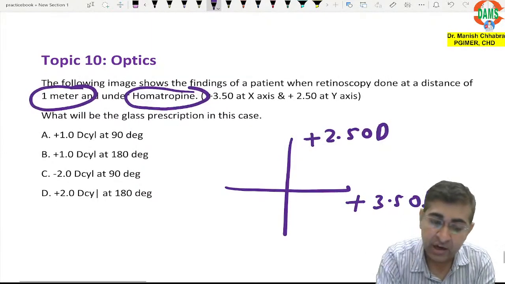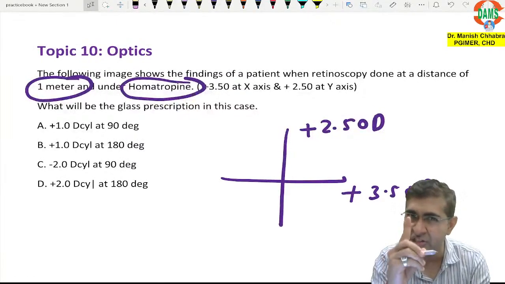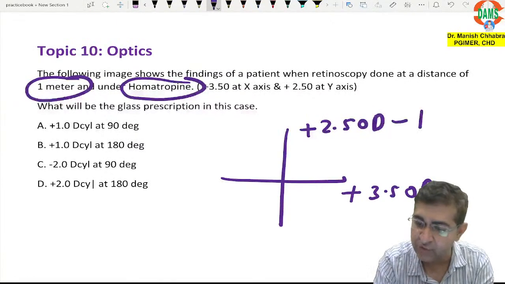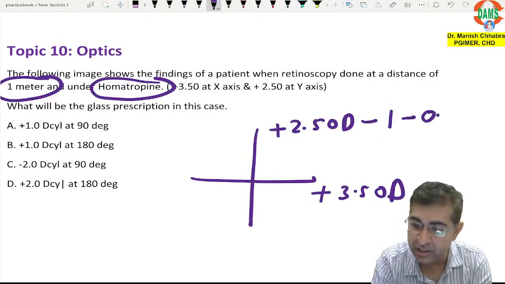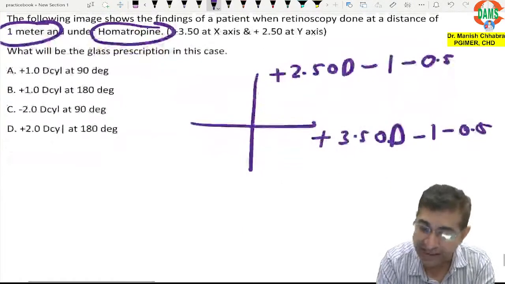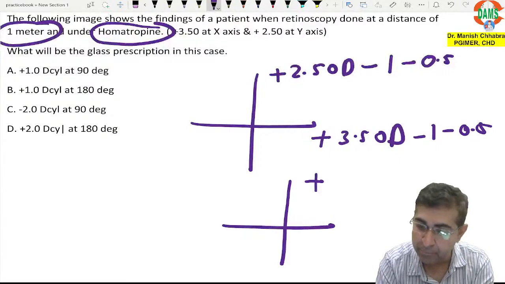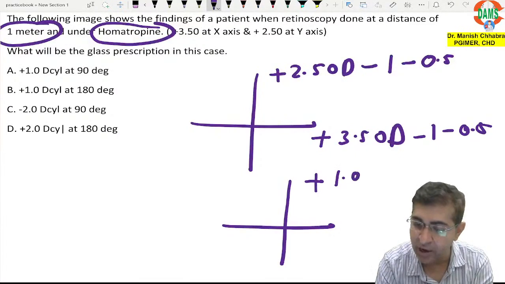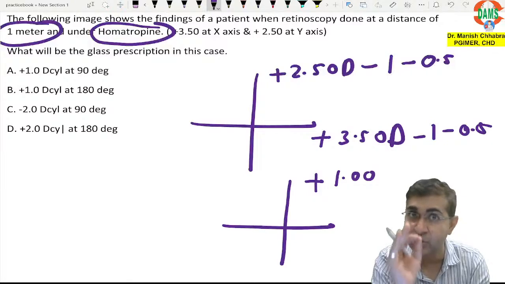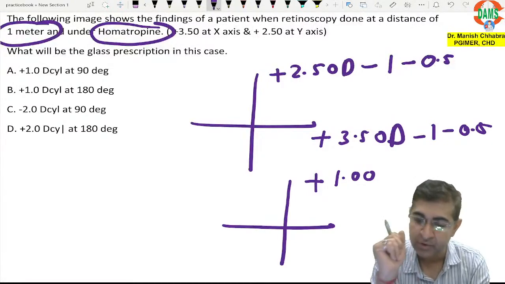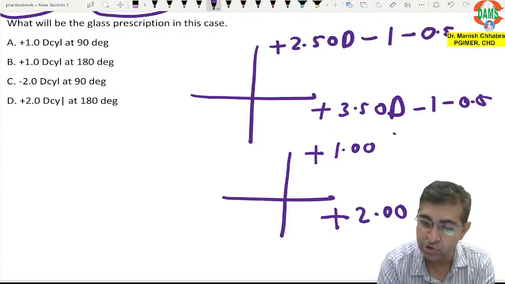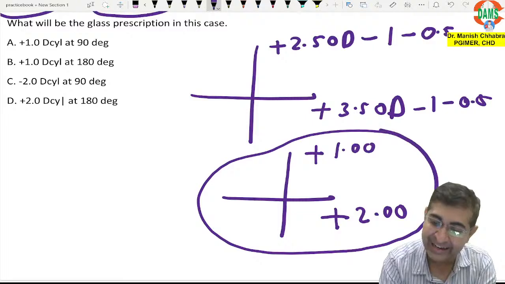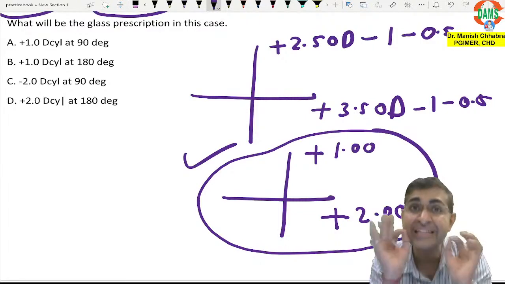But it is 1 meter distance, so you will go on for correction of -1, and homatropine was used, so the correction is -0.5. So net, it will be plus 1.00 at y-axis and plus 2.00 at x-axis, because you are ultimately going to deduct minus 1.5. So you will give spectacle correction with respect to this equation.